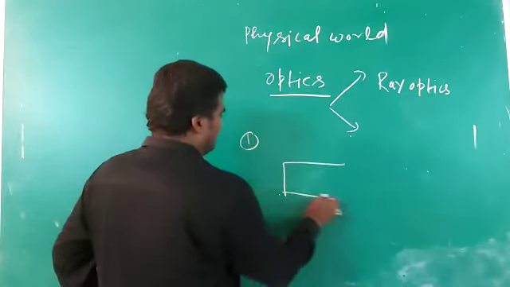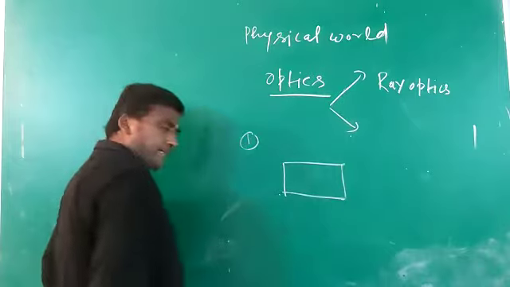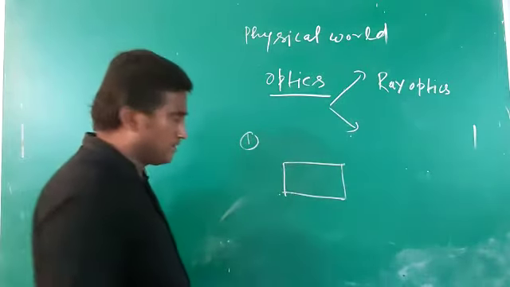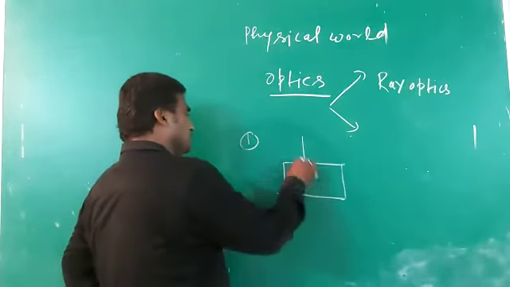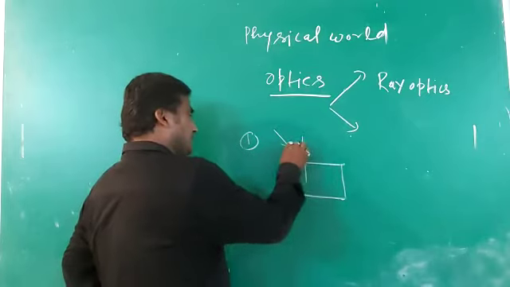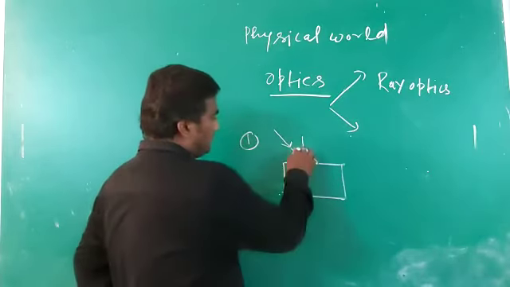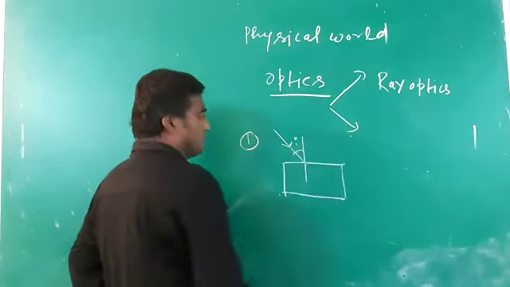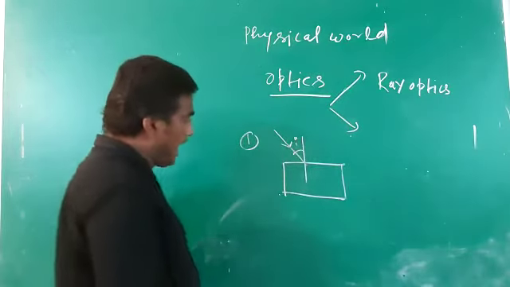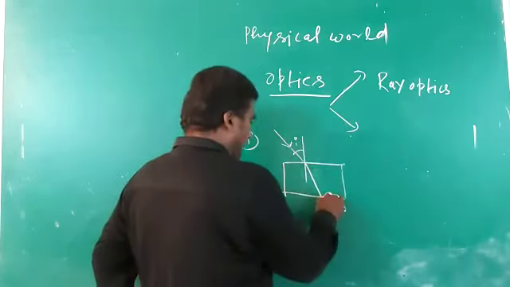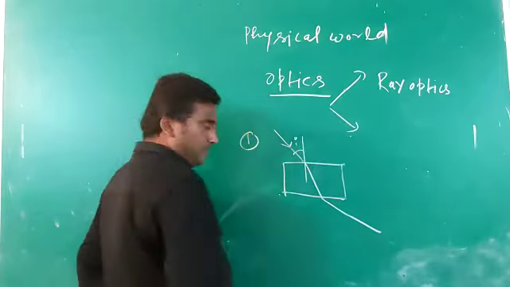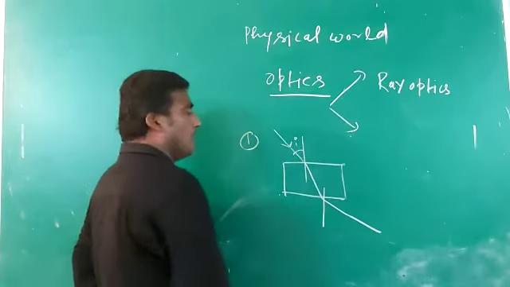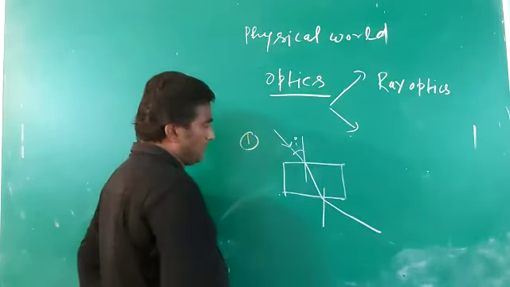Let us consider a refracting medium that behaves as a glass slab. The ray of light is incident at the surface and forms the incident angle i, and it will bend at the normal and afterward go away from the surface.